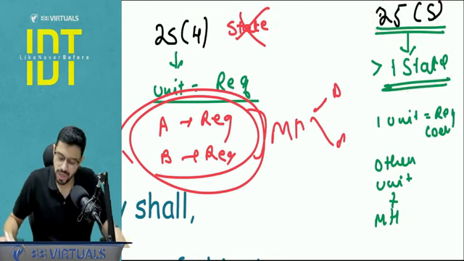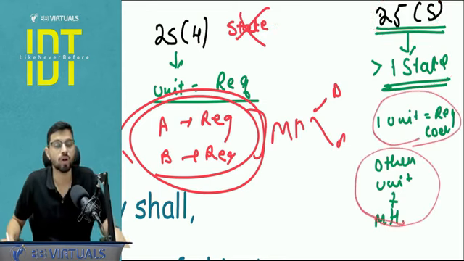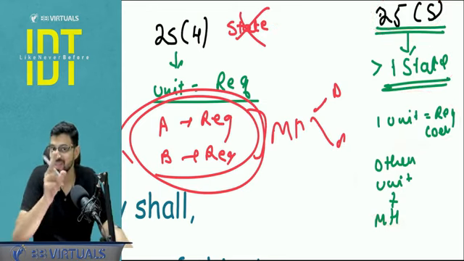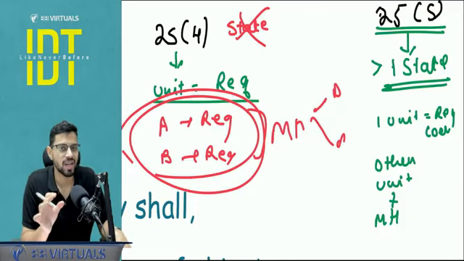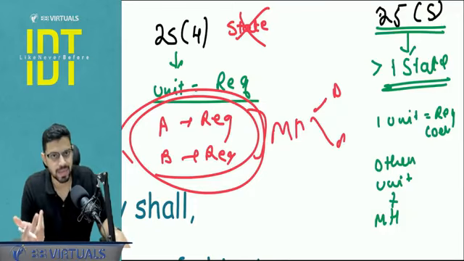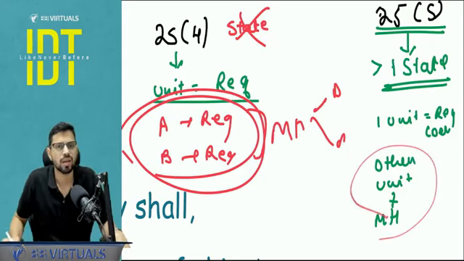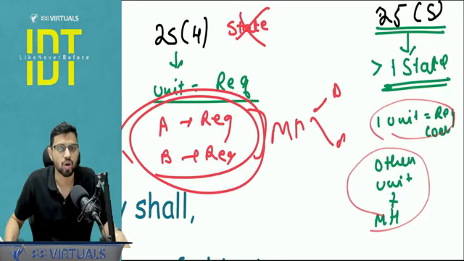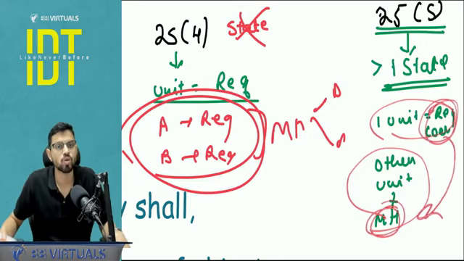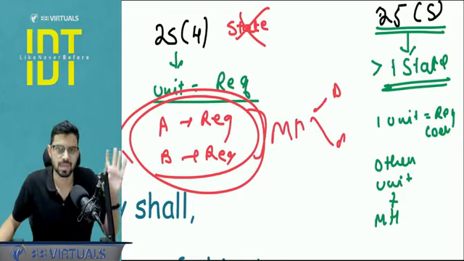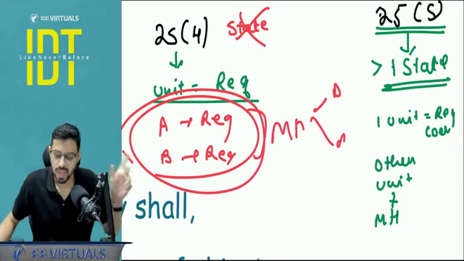Sir, how is it possible that in one state you are registered, in another state you are not registered? You should be knowing this, because this is a revision class. In chapter number 8, we cover this, that if I'm making any taxable supply, then only I need registration. So maybe my other unit in another state is not involved in any taxable supply. So okay. One unit is registered, another unit is not registered. This is in Maharashtra and this is, let's say, in Delhi. These will be also considered as units of distinct persons, businesses of distinct persons.